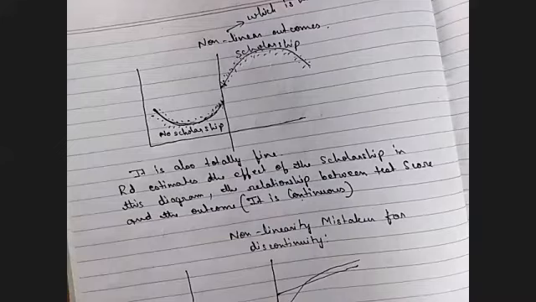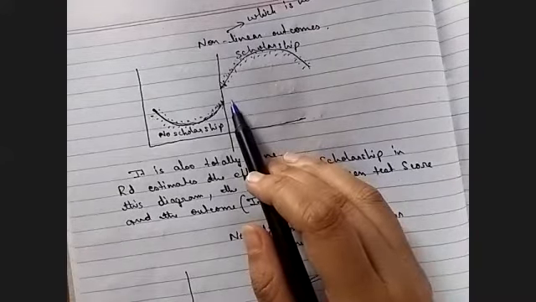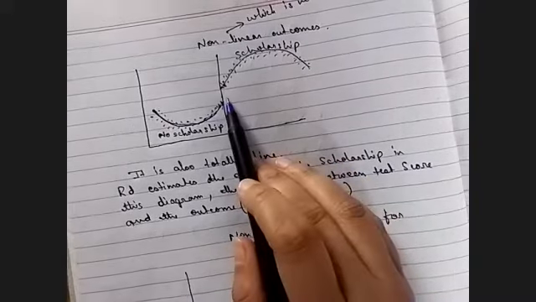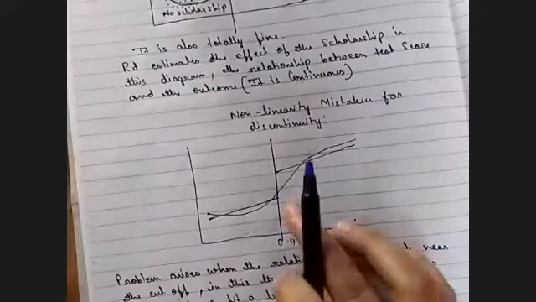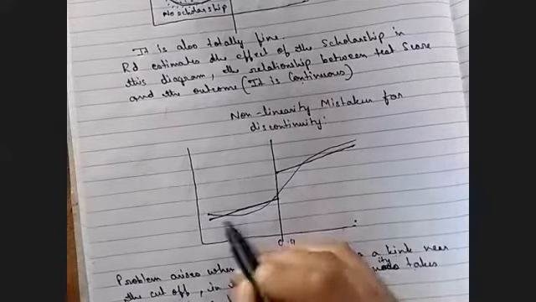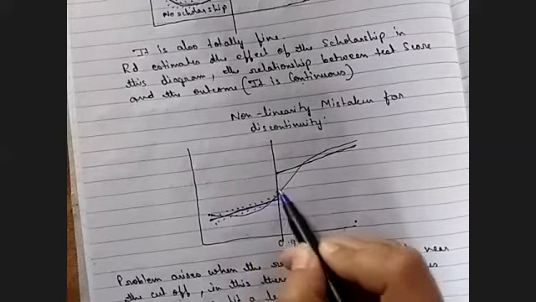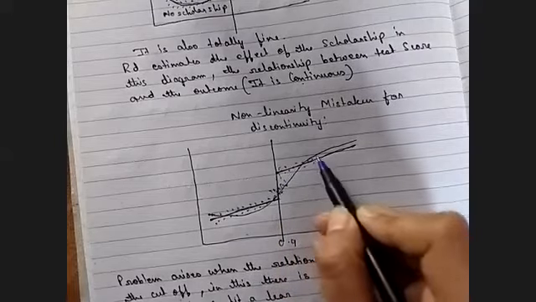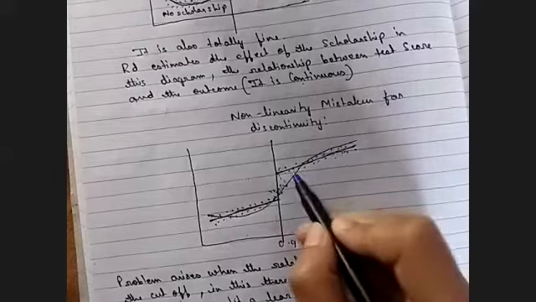But if there is a line like this, with no breakage, then it is a problem.